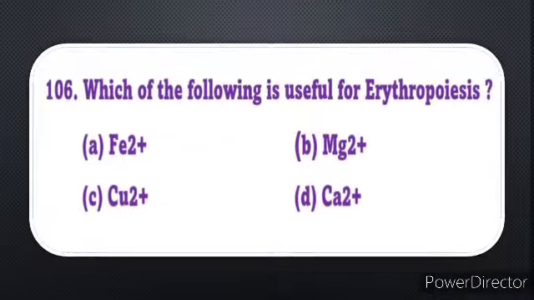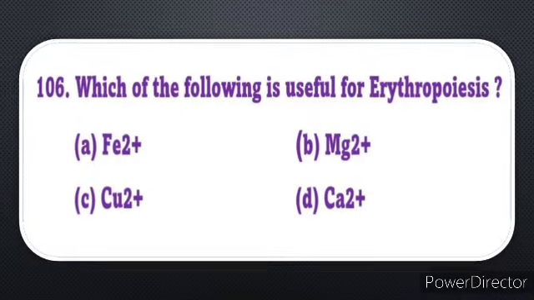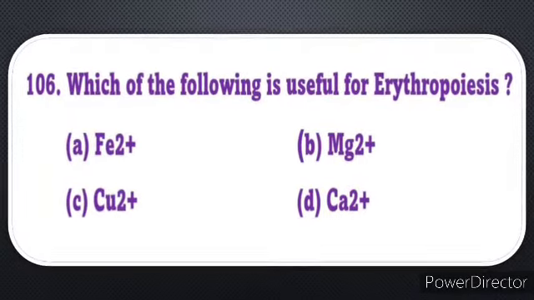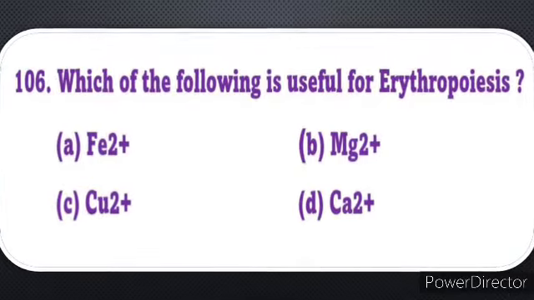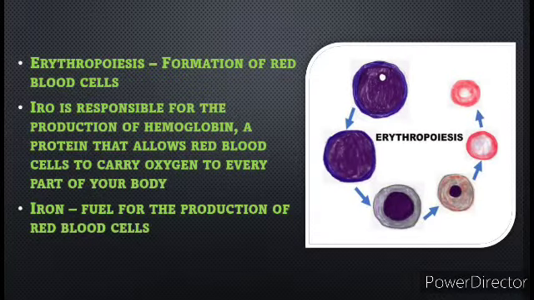Question number 106. Which of the following is useful for erythropoiesis? What does erythropoiesis mean? It is a process which produces red blood cells. For this erythropoiesis, among the options, iron, that is Fe2+, plays a major role. Why? Because this iron is responsible for the production of hemoglobin.